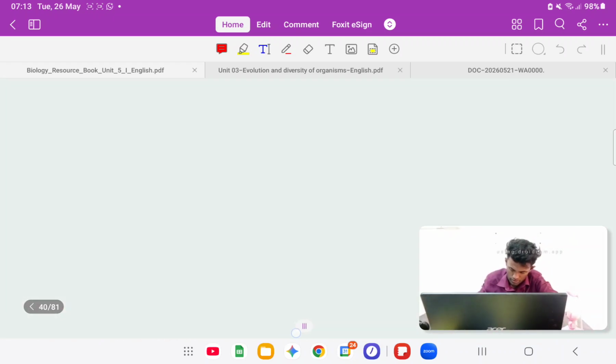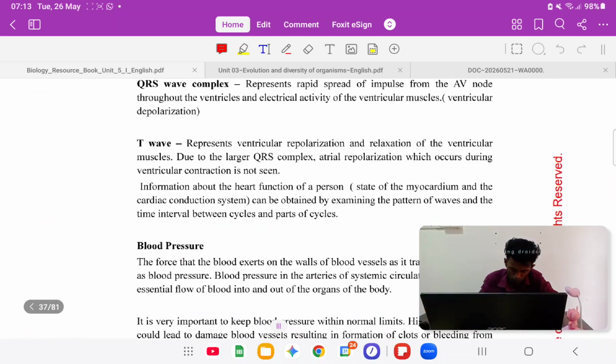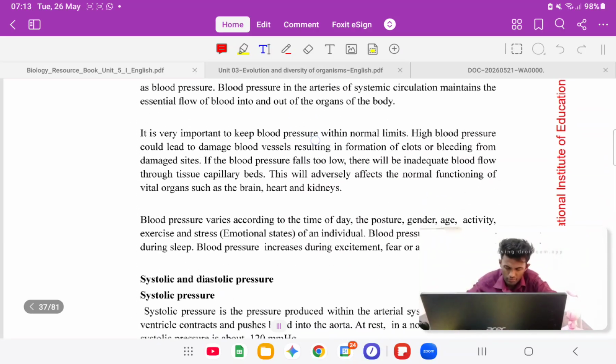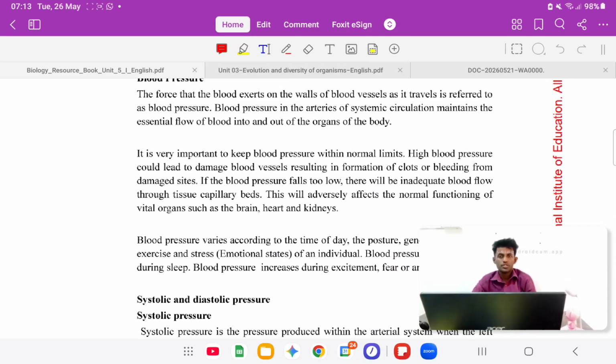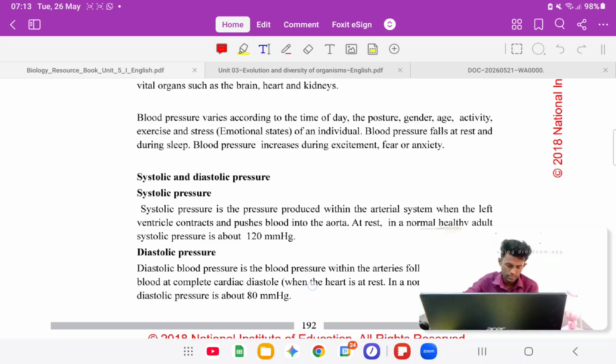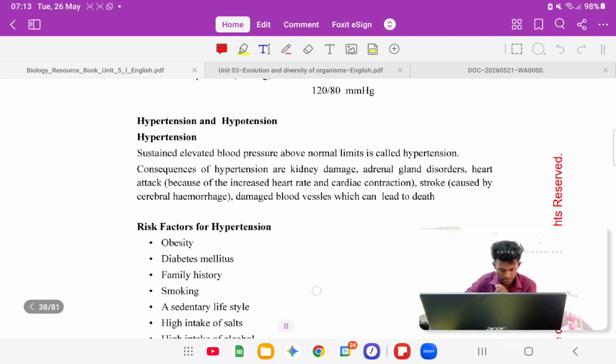In the circulation system, then blood pressure, what is it? So with this question you need to revise the blood pressure topic again, right? That's the important thing, because a blood pressure essay came in 2013 in the old syllabus. The new syllabus has no questions yet, so this can be asked because there are a lot of points here: systolic blood pressure, diastolic blood pressure, and then hypertension and hypotension.